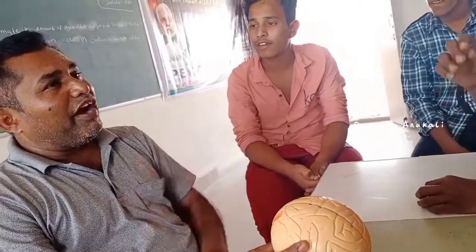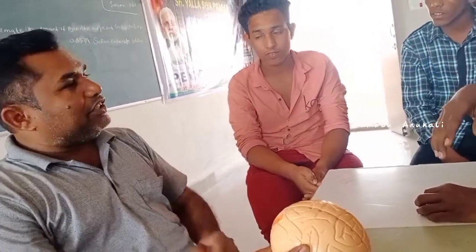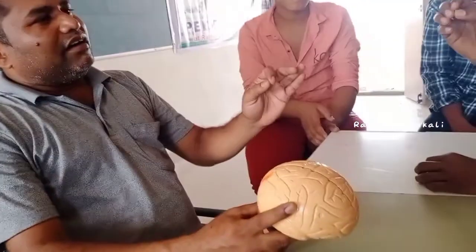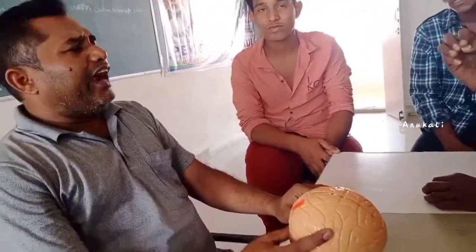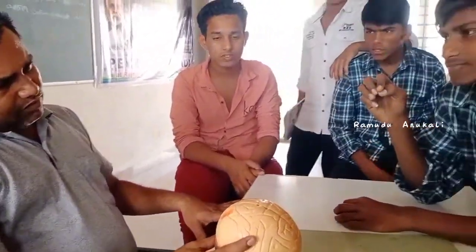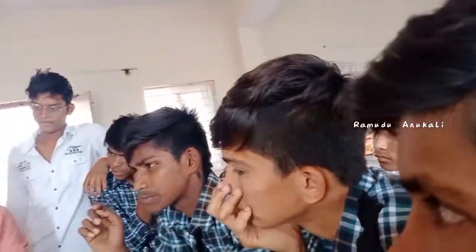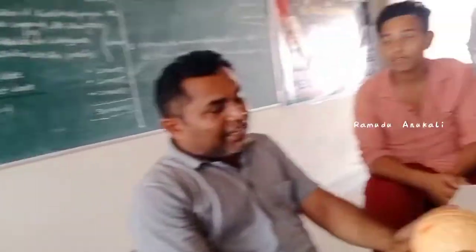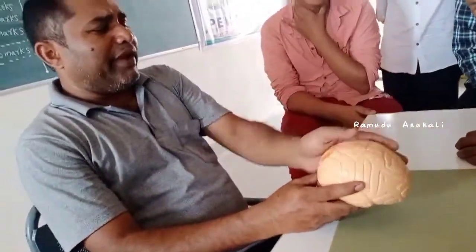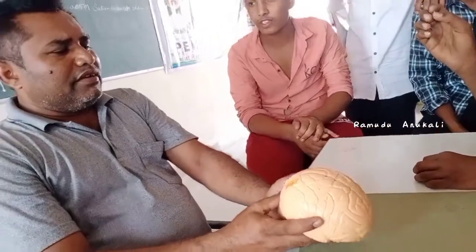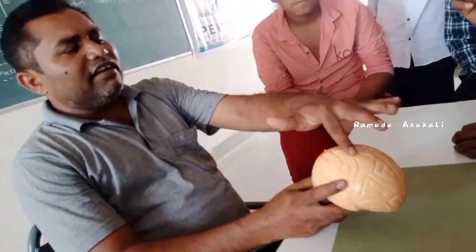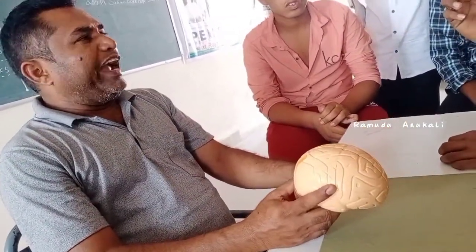In between these membranes, the meninges, there is cerebrospinal fluid present. This cerebrospinal fluid protects the brain against mechanical shocks and injuries. In this way, the brain is surrounded by meninges, the three membranes: pia membrane, arachnoid membrane, and dura membrane.